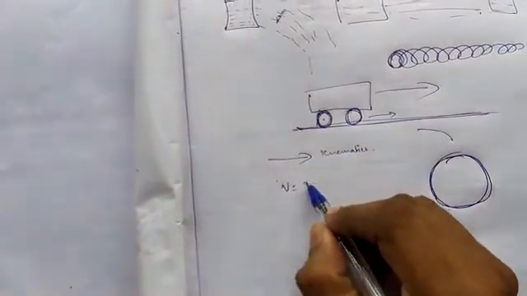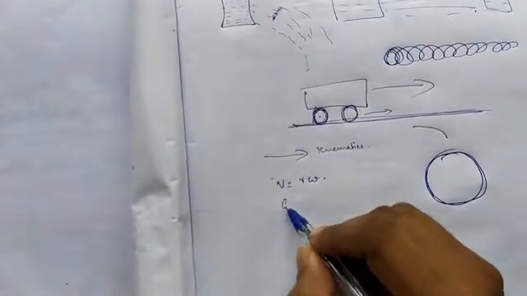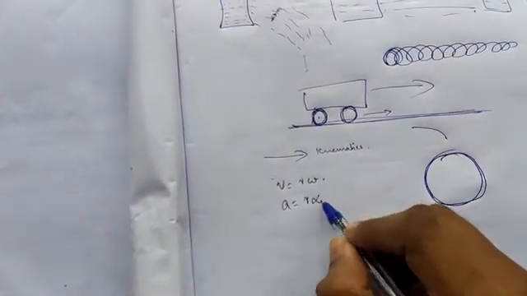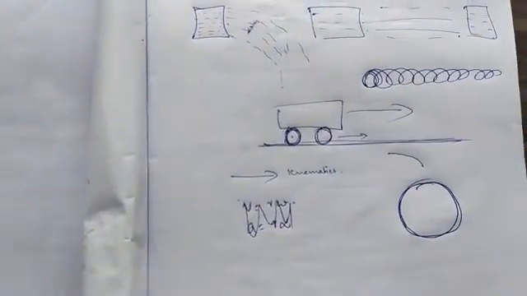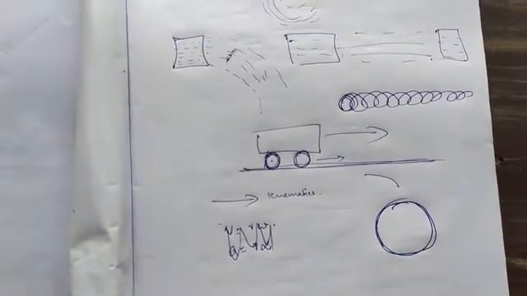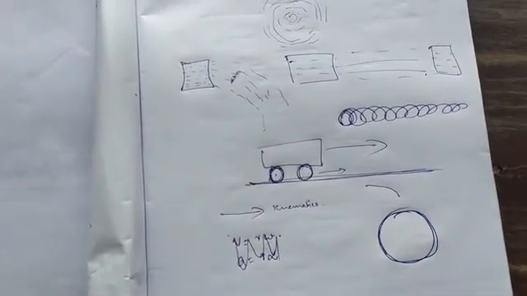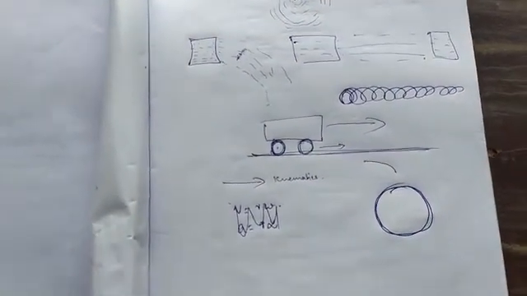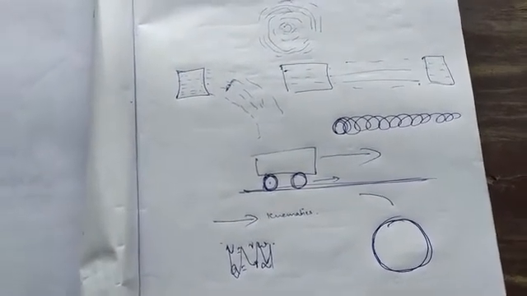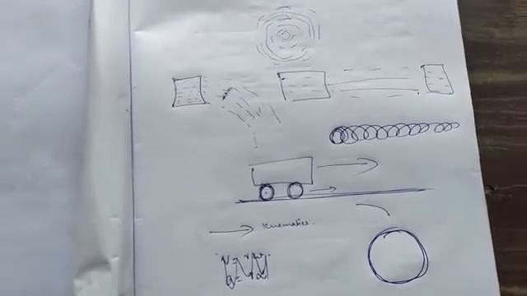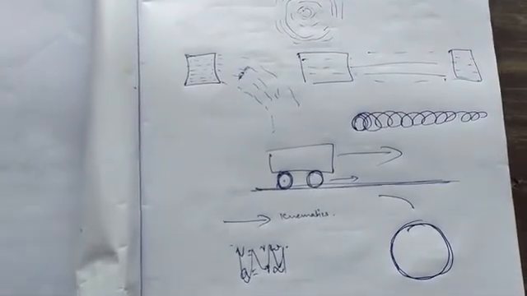So v is equal to r omega, acceleration is equal to r alpha, such things. We have already discussed all these, the rotation motion and its kinematics, and done problems regarding the equations of rotational motion.